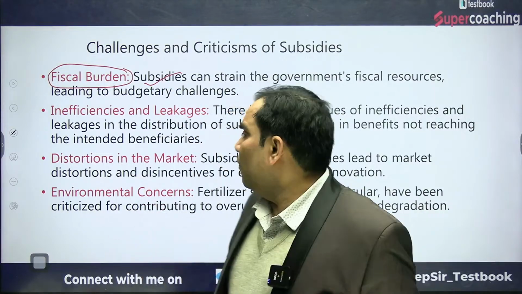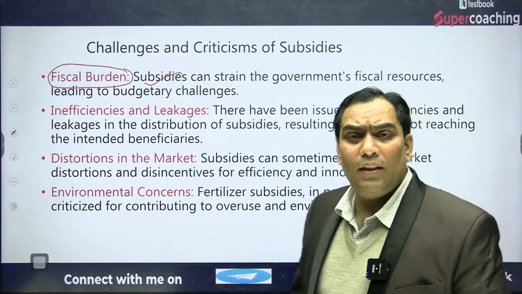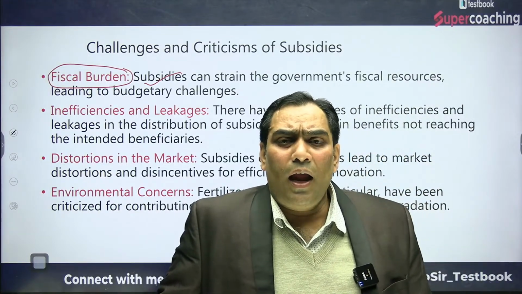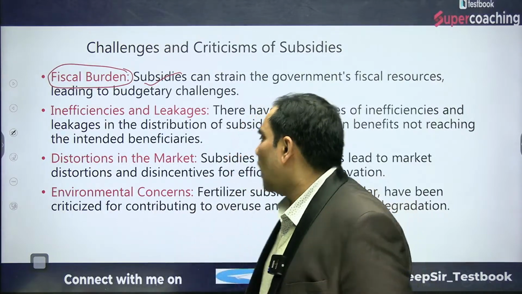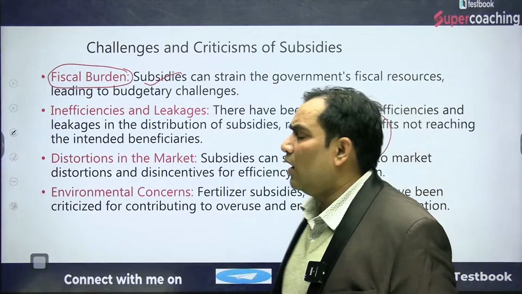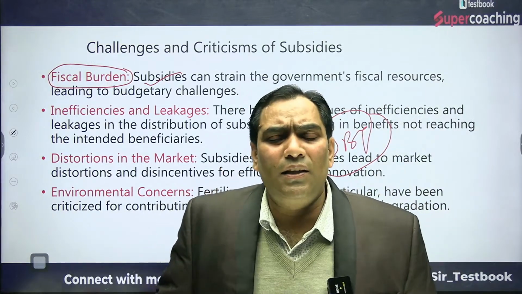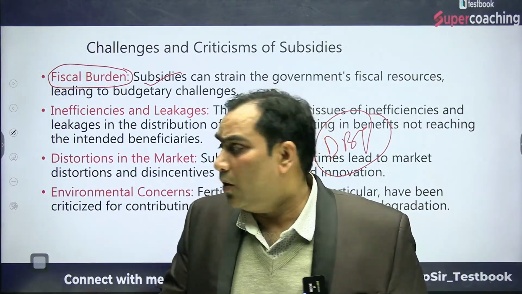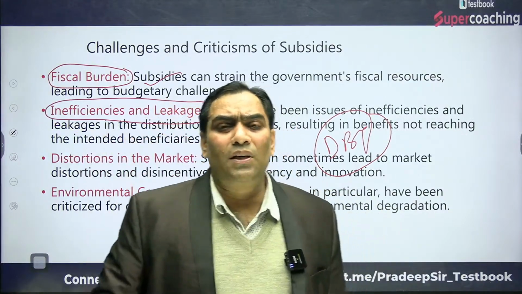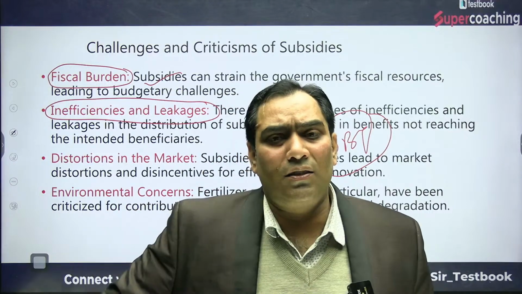Other is inefficiency and leakage. In the subsidy scenario, there is inefficiency in the distribution, and although through the DBT, direct benefit transfer, there are reforms, still there are leakages and inefficiency. Meaning that the subsidies are not reaching the targeted section of society.